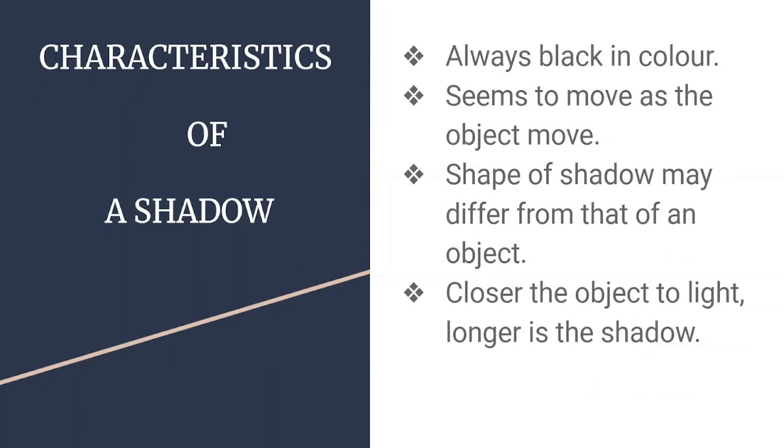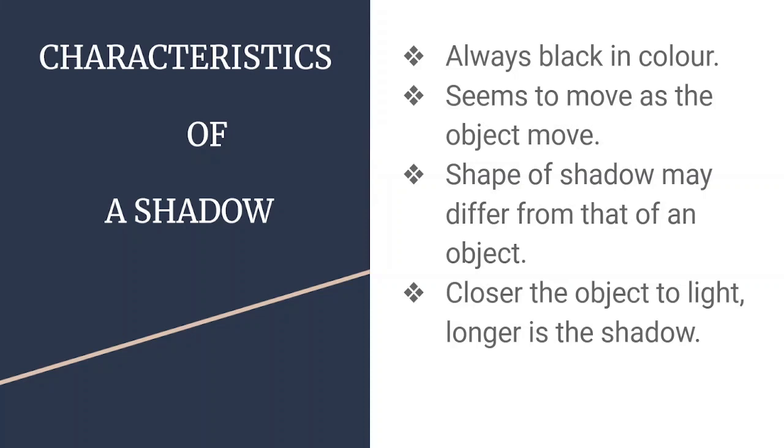What are the characteristics of shadow? They are always black in color. No matter which color dress you are wearing, it doesn't matter. Why? Because shadow is darkness. Shadow is an area of darkness. अंधेरा तो काला ही होगा. It seems to move as the object moves. You might have seen small children get scared of their own shadow. So what is following and chasing us? Actually, the path of light is blocked, so shadow is formed. So it will follow you.